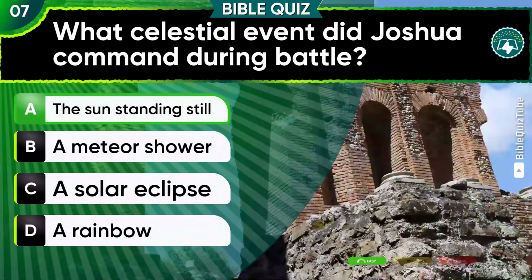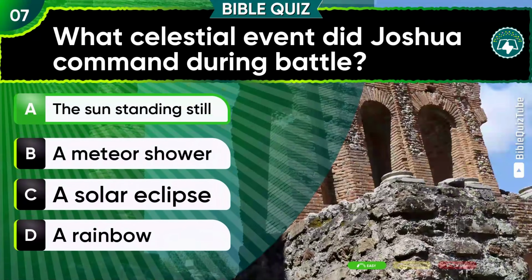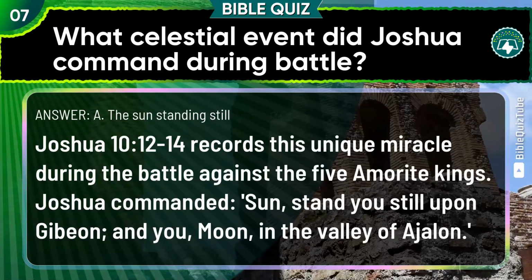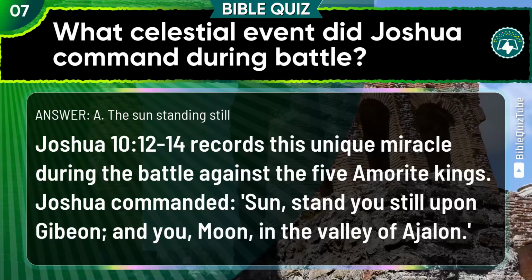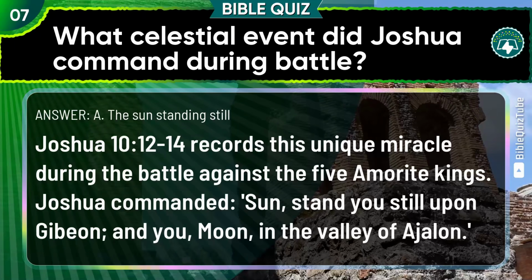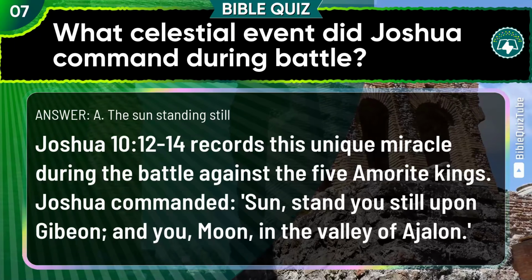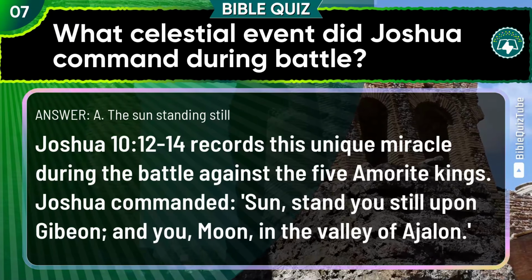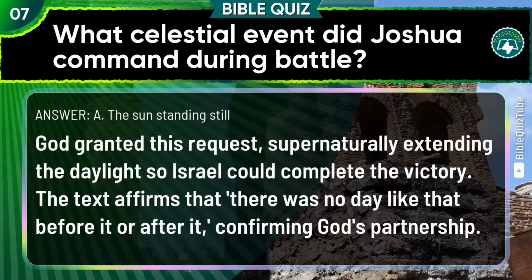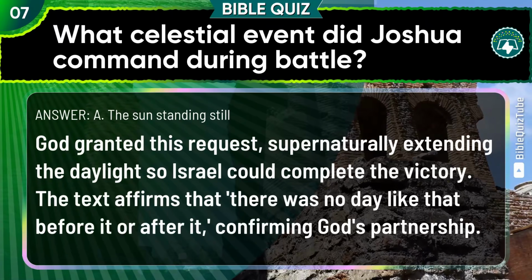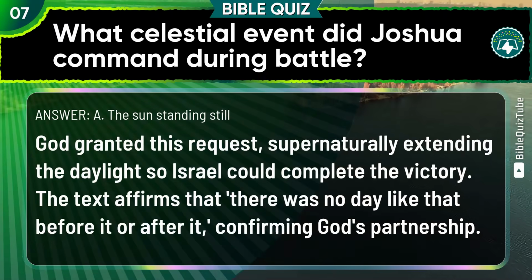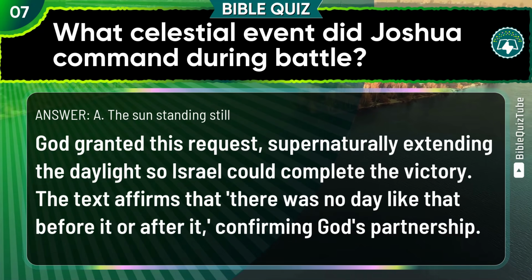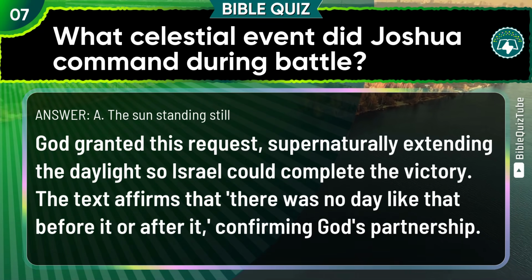Nice work. A. The sun standing still is the right choice. The explanation. Joshua chapter 10 verses 12 to 14 records this unique miracle during the battle against the 5 Amorite kings. Joshua commanded, "Sun, stand you still upon Gibeon, and you, moon, in the valley of Ajalon." God granted this request, supernaturally extending the daylight so Israel could complete the victory. The text affirms that there was no day like that before it or after it, confirming God's partnership.